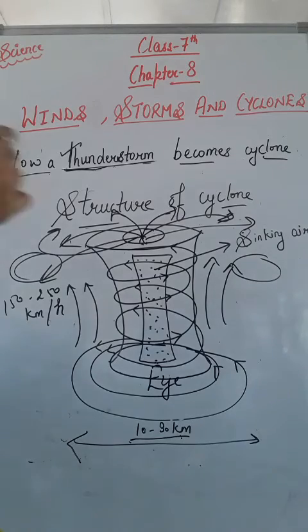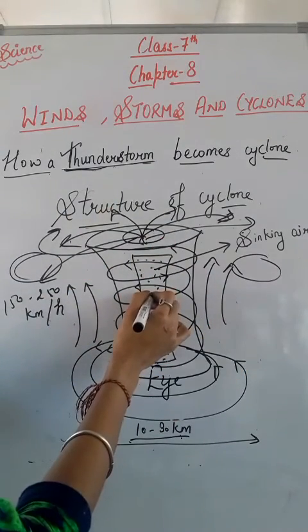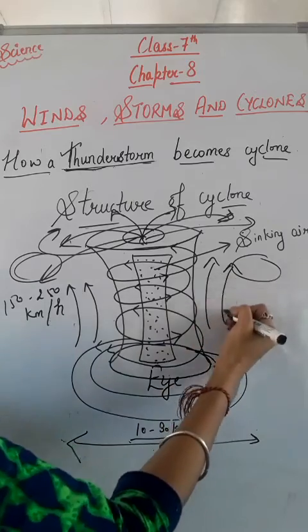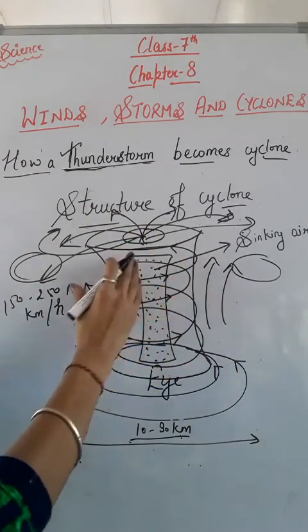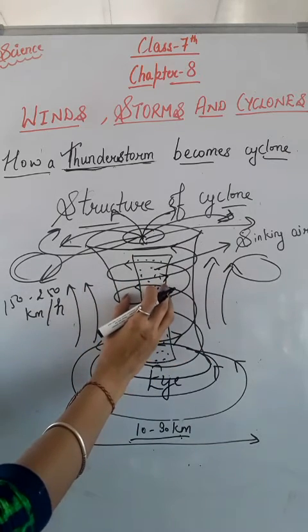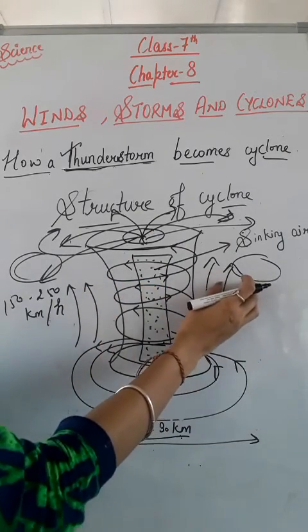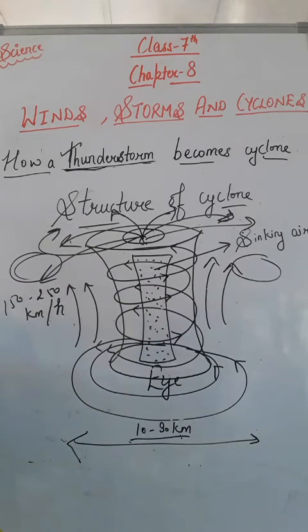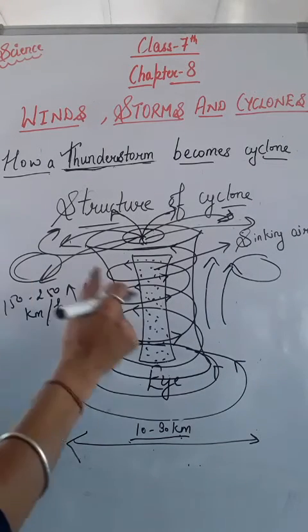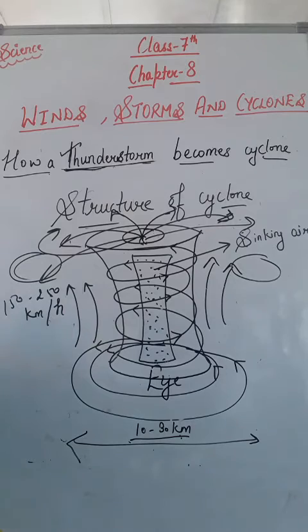After that, there is warmer air, but around this there is cooler air. So cooler air from the surroundings rushes to take the position of the warm air. These cooler air winds rush to take the position of these warm air winds, and this repeats till a low pressure system with surrounding high speed winds is created, and this is called a cyclone.